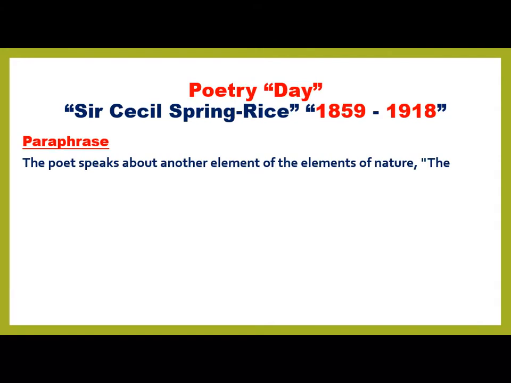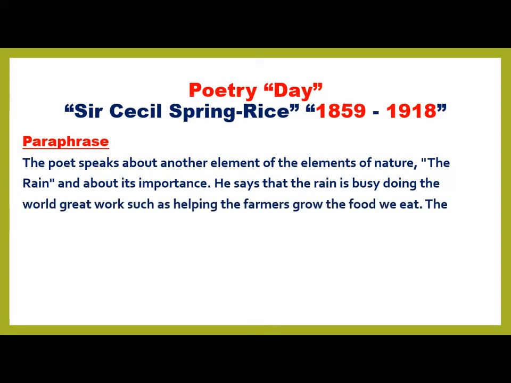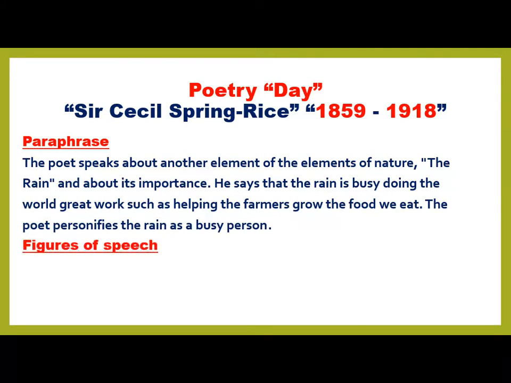What is the paraphrase of the second stanza? Actually, the poet speaks about another element of nature, the rain, and about its importance to us. He says that the rain is busy doing the world great work, such as helping the farmers grow the food we eat. The poet personifies the rain as a busy person.